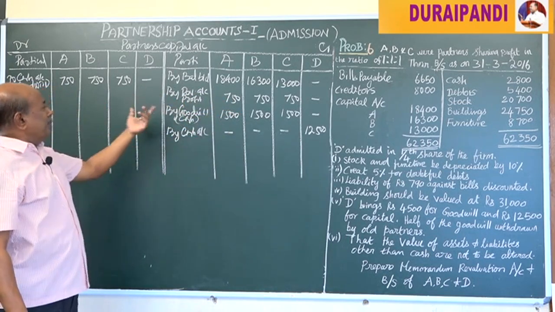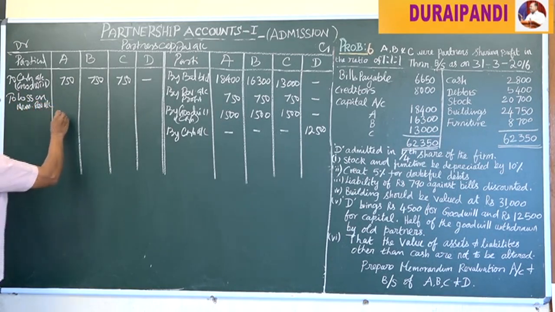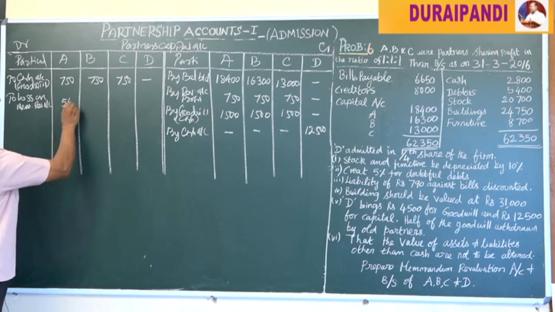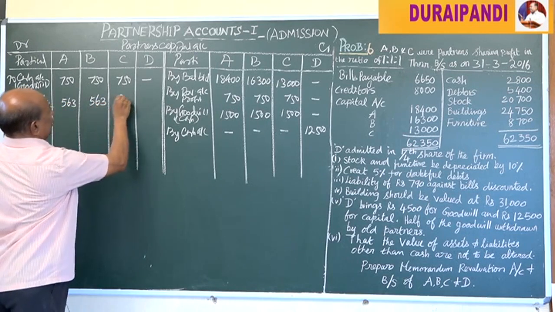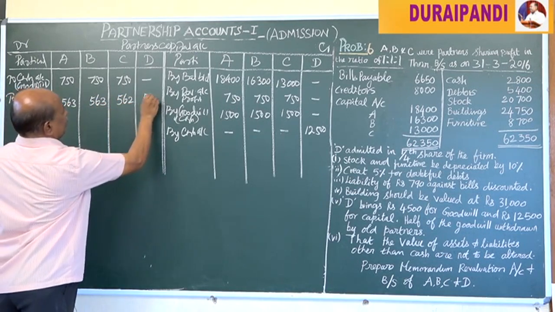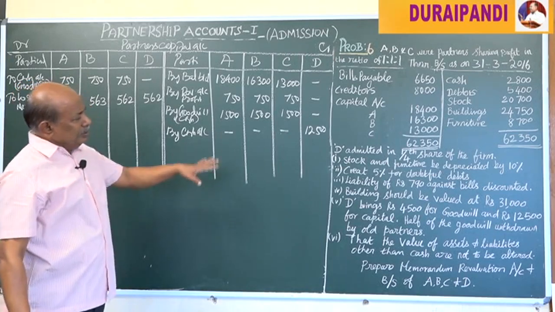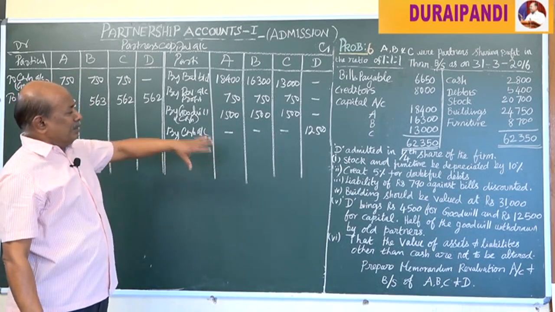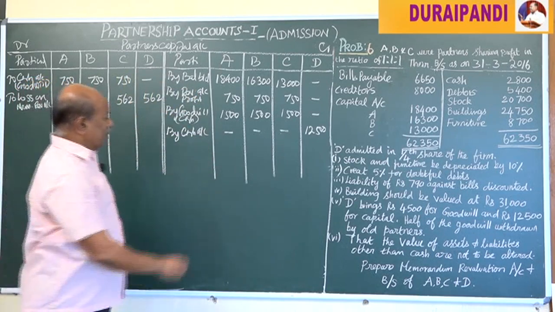The loss on memorandum revaluation should be debited to loss on memorandum revaluation account, that is 563, here also 563, then 562, here also 562. Now these are all the items transferred to the partners capital account. Now we have to close the partners capital account.